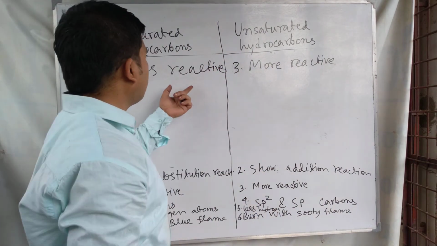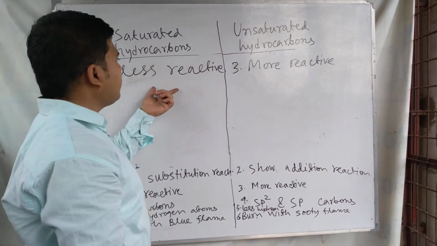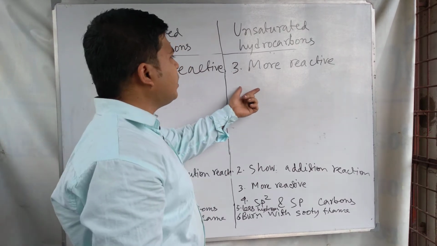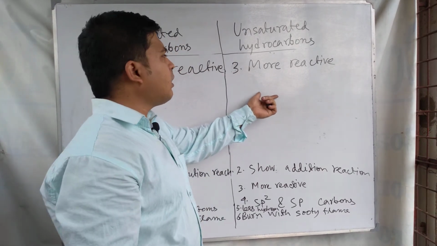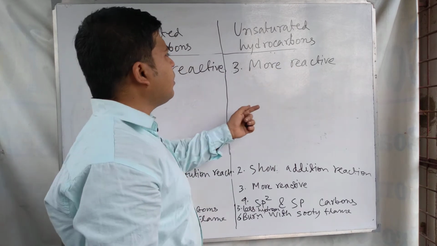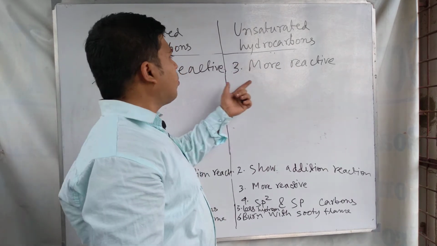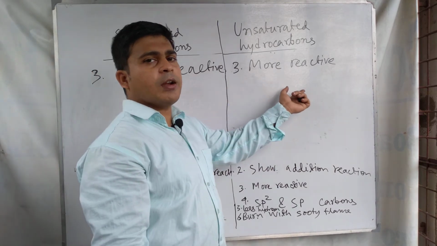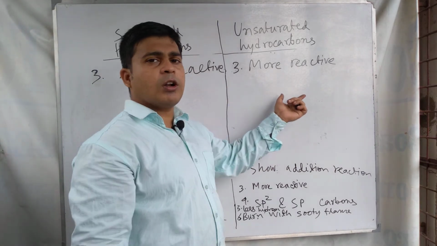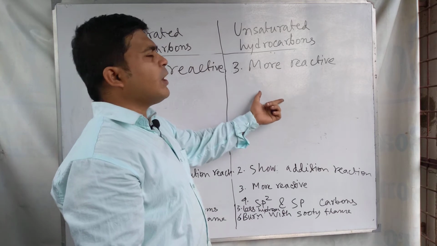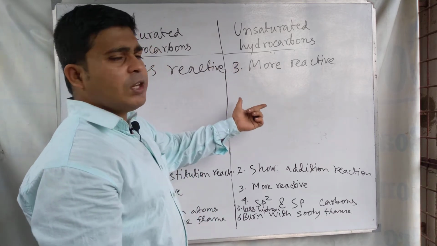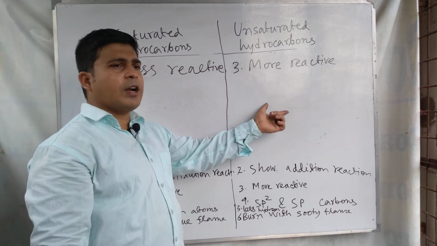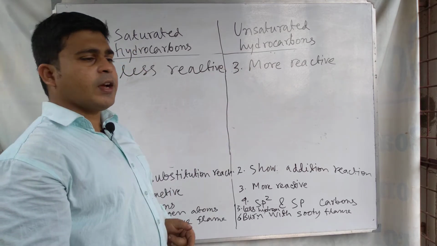Saturated hydrocarbon is not easily attacked by acid, base, etc., but unsaturated hydrocarbon is easily attacked by acid, water, etc. In the presence of water or acid, unsaturated hydrocarbon easily reacts. So for this reason of reactivity, unsaturated hydrocarbons are more reactive.